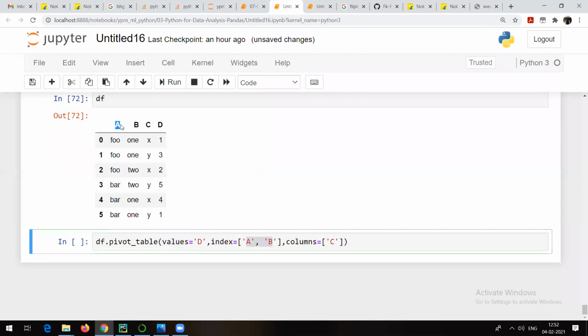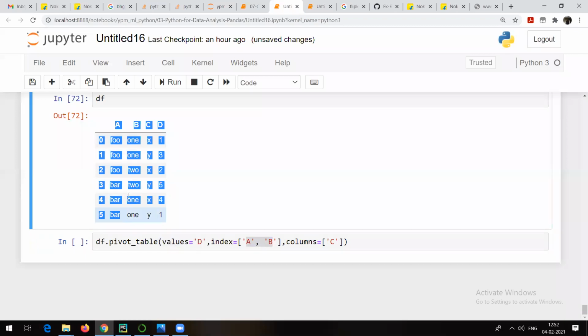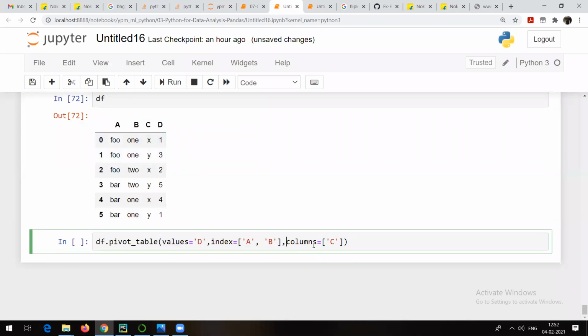What do we have in A and B? In A we have foo, bar, bar, bar. In B we have 1, 1, 2, 2. Repeated values. So those repeated values we are going to take as indexes. And as columns, what do we want? We want values from the C column as columns in our new table. See, what I will do is, let me just name it as new table.